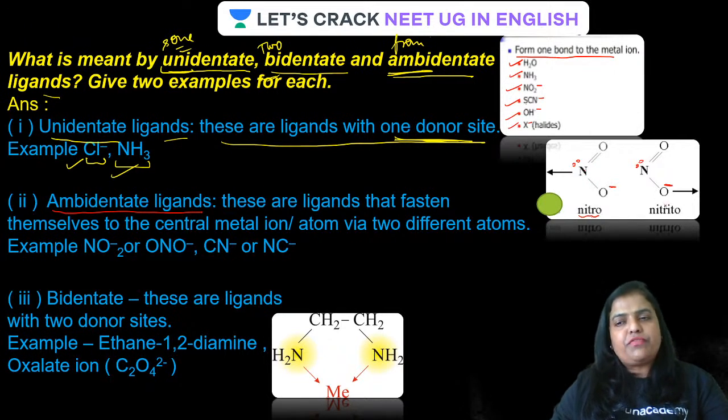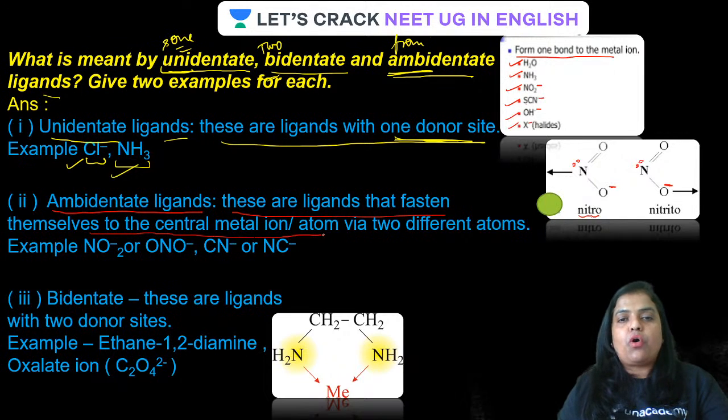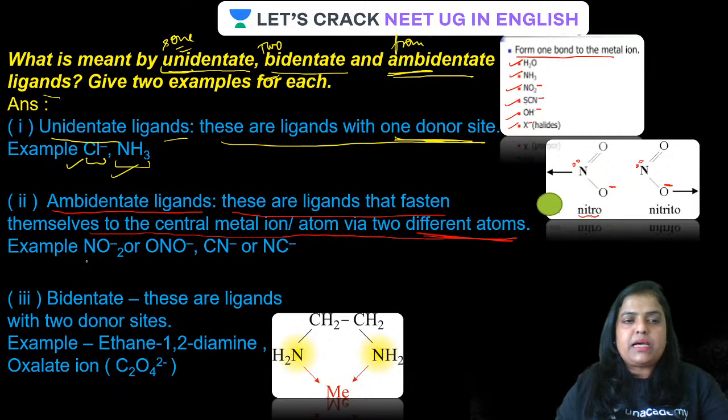Or in case of nitrito, you can see there is a negative charge over here. If this is going to attach to the central metal atom by this side, it is going to be nitrito. Is that clear? So nitro and nitrito are ambidentate ligands. So what is the definition? These are the ligands that fasten themselves to the central metal atom or ion via two different atoms. I'm repeating, via two different atoms. For example, NO2 minus or ONO minus.